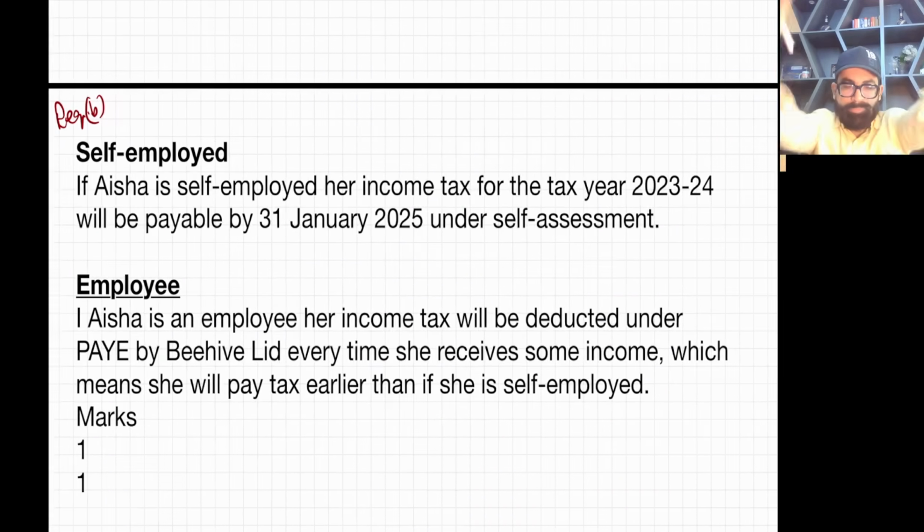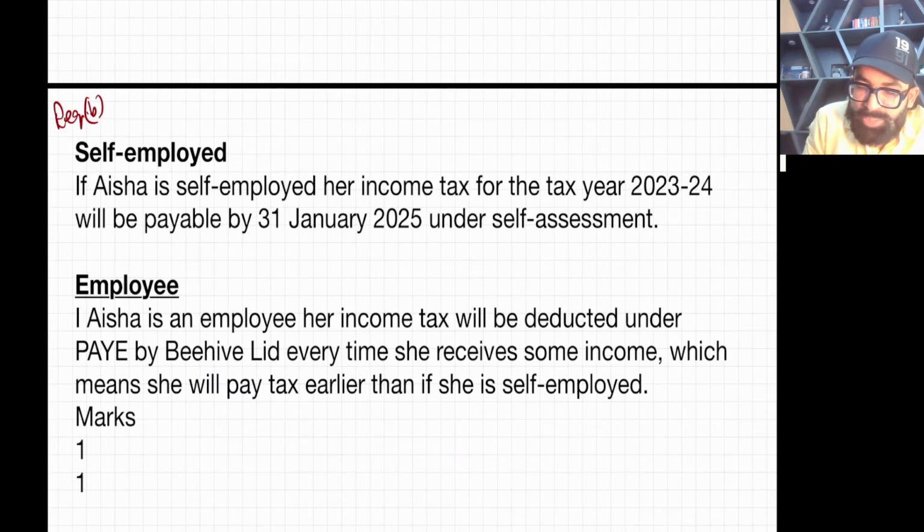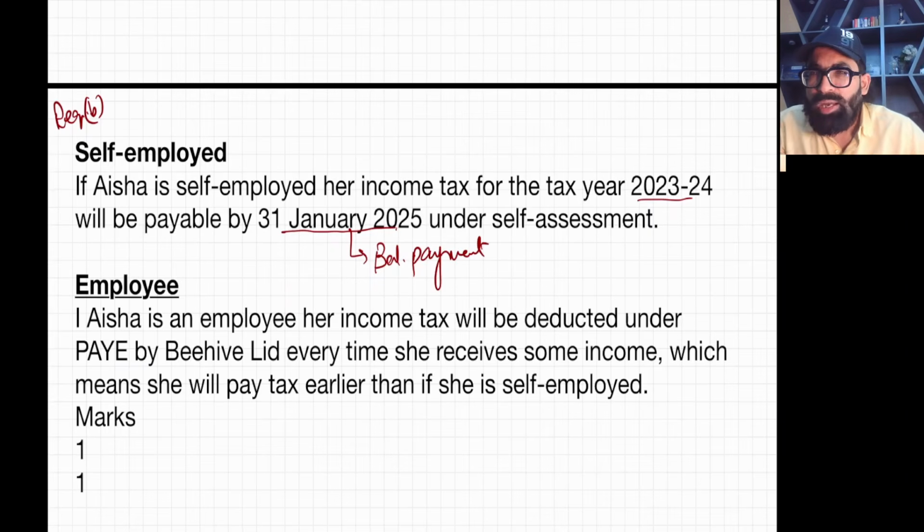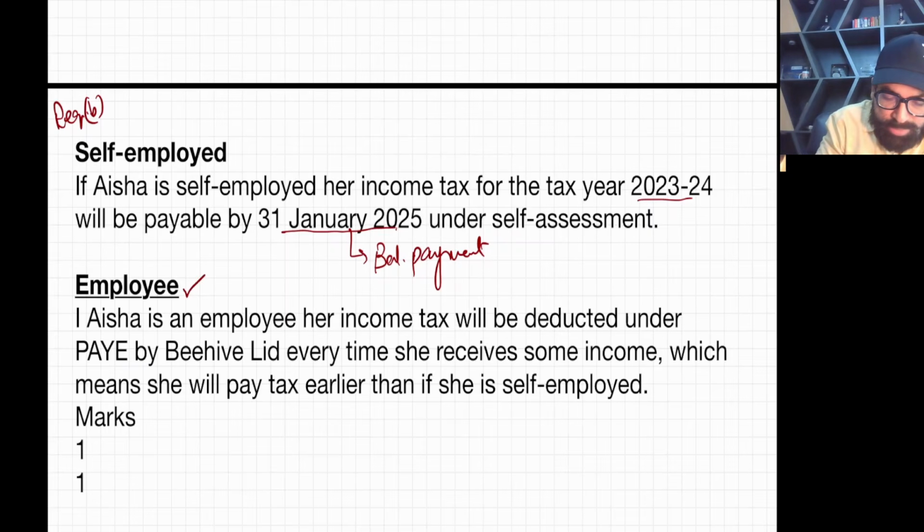Self-employed. If Aisha is self-employed, her income tax for the tax year 23-24 will be payable by 31st January under self-assessment. This is the balancing payment date. Remember, the balancing payment date is the first 31st January after the end of the fiscal year, right? Okay. Then the second case is employee.